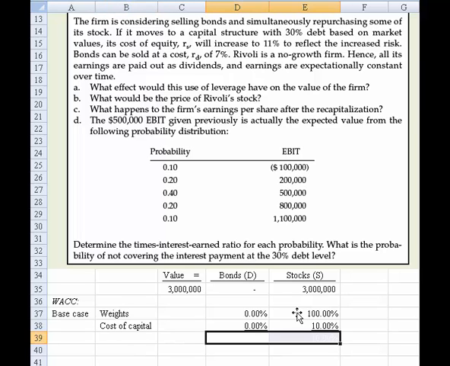Now I've worked this ahead of time, so let me bring it to light and I'll show you. For the bonds, we multiply a weight of 0 times the current cost of capital, and since it's irrelevant, we just make it 0. And the stock portion, or the equity portion, is 100% times 10%. And then when we add across, we come up with 10%, right? And that's the weighted average cost of capital.